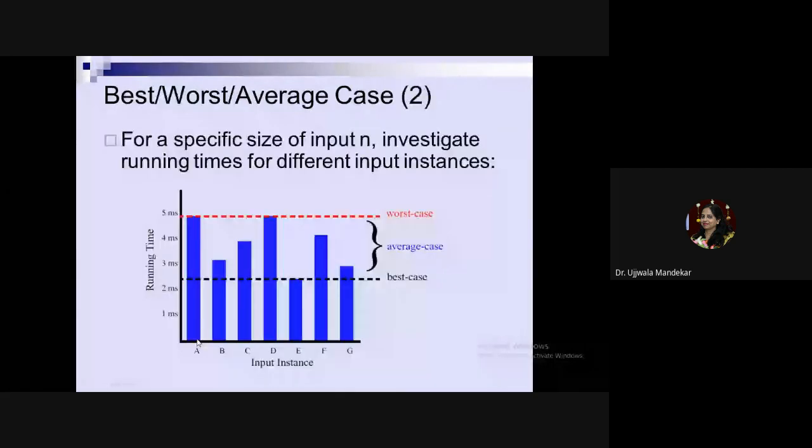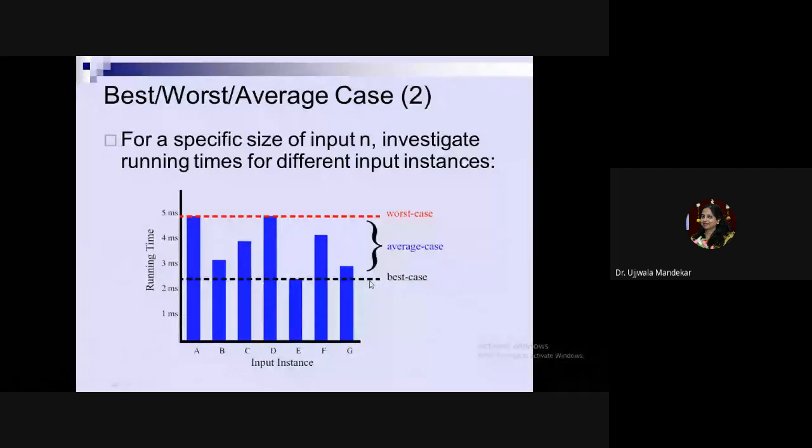So if I plot the graph for the running time by supplying different inputs, I'll get some graph like this. Some input may be of base type, some of worst type, some of average type. So how to calculate the average case? The base case is the minimum time required for sorting.